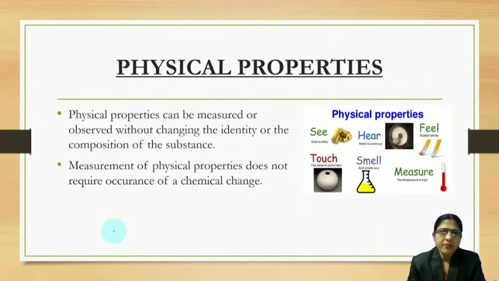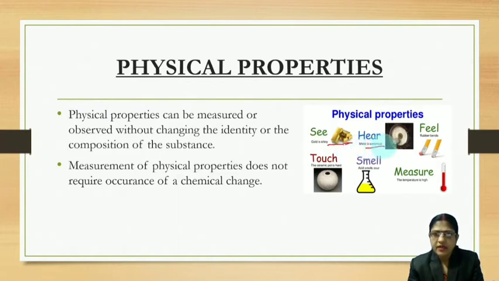So let us start with physical properties. Physical properties can be measured or observed without changing the identity or composition of the substance. Measurement of physical properties does not require any chemical change. Here you can see gold is shiny. That means the luster, the shiny appearance, we can see. So that luster is a physical property.